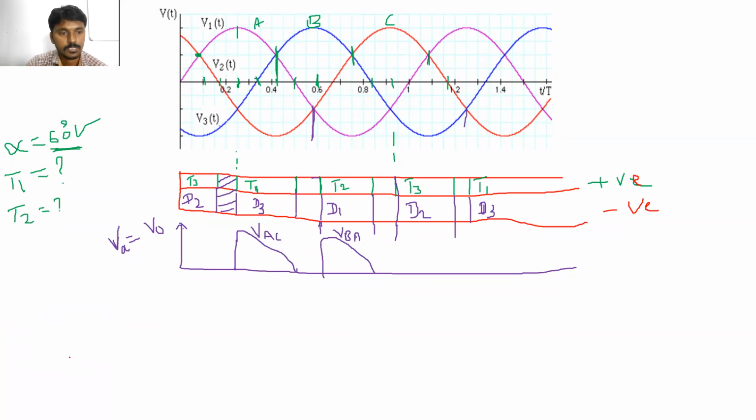Which voltage is present? VCA, na? Clear? This is the VCA. Is it right? Yes, sir. Okay, like this same way here also you can draw. So here what voltage is there? T3 and D2. T3 and D2 means VCB, na? VCB. Clear?